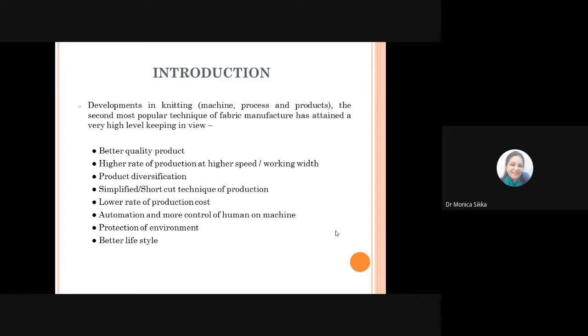Shaping is one important technique done during knitting, which gives you a resultant fabric that is body fitting and more comfortable, right? And the wastage of yarn during conversion of yarn into a knitted fabric is negligible. So knitted products are much sought after these days as compared to woven, although you cannot dispense with woven, or they cannot take the place of woven.